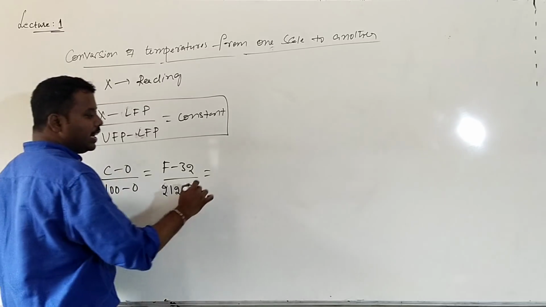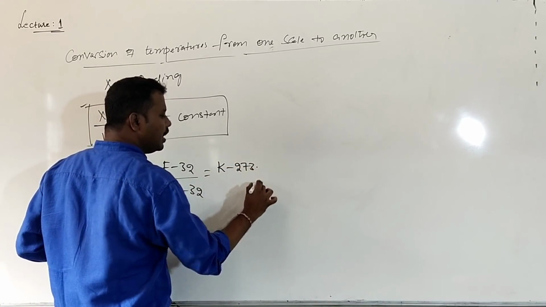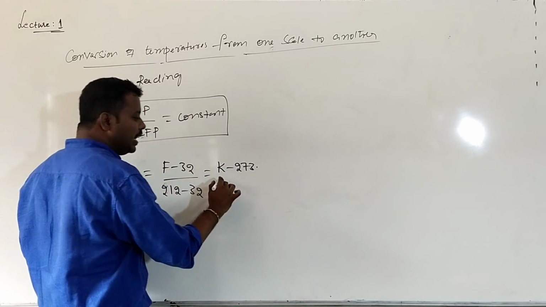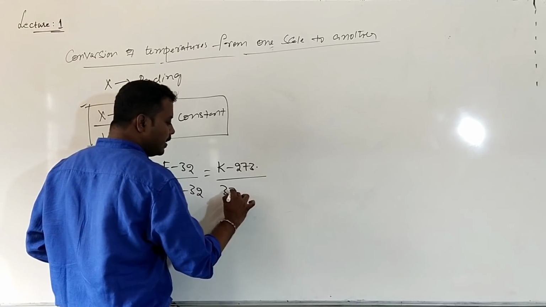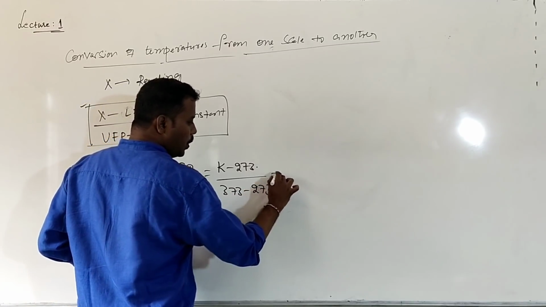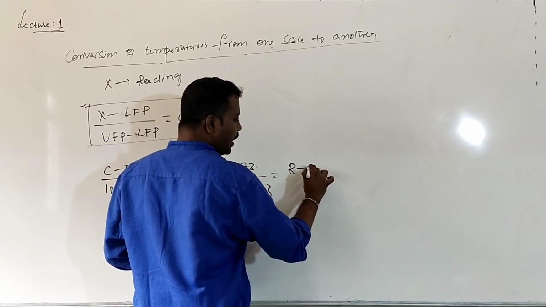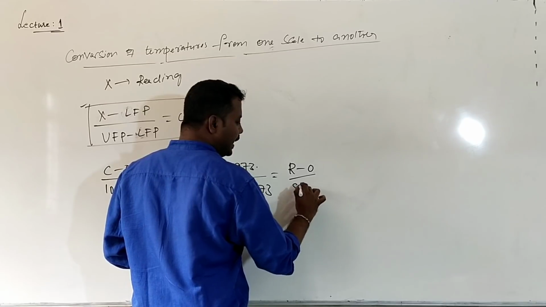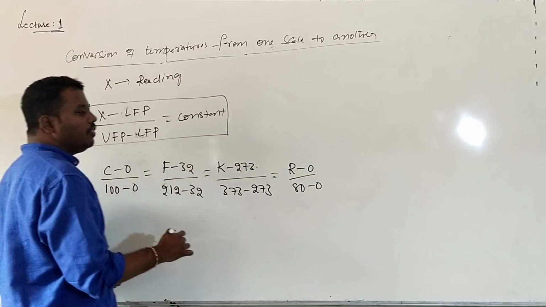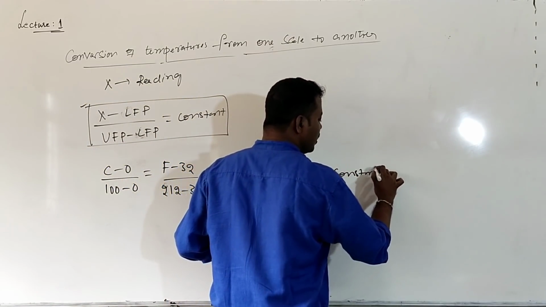For the Kelvin scale, the reading K minus 273.15, approximately 273, divided by (373 minus 273). For the Reamur scale, the reading is R minus 0 divided by 80 minus 0. Are you getting it? So this will always be constant.